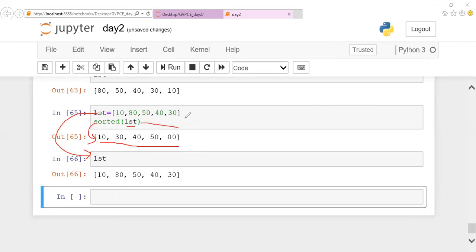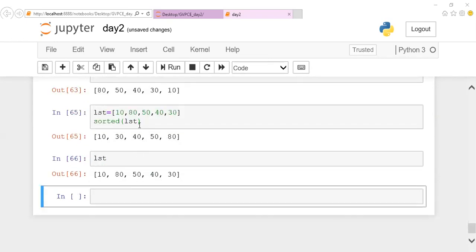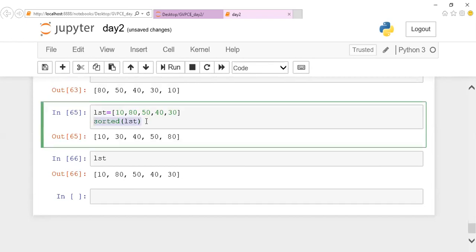Sorted will give you only a temporary sort. It will never sort your original list. Here it does only a temporary sort, but in the case of the sort method, it sorts your original list. This is the difference between sort and sorted. Sort will sort your original list. Sorted will give you only temporary sorted data. If you want it to be stored, you can store it in some other variable and use it, but it will never disturb your original list. This is all about sorted.